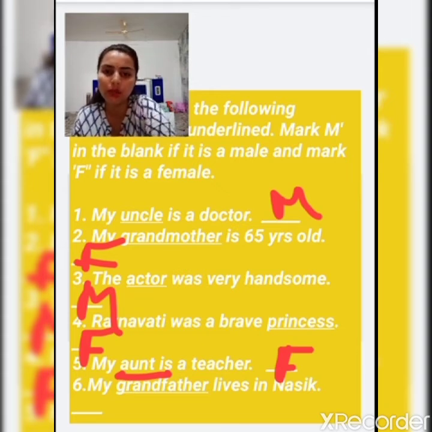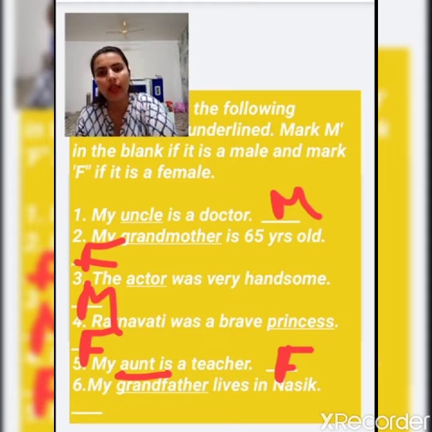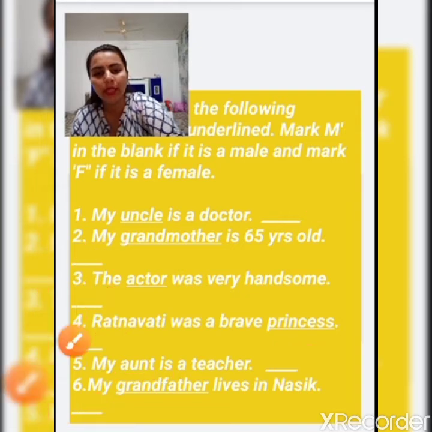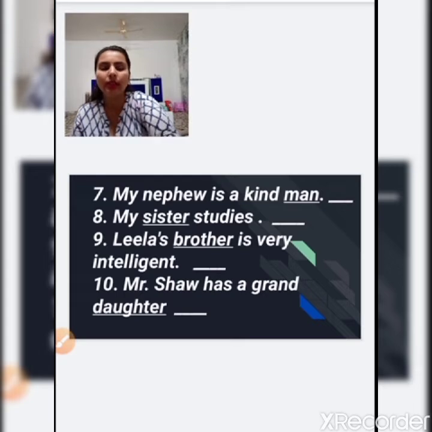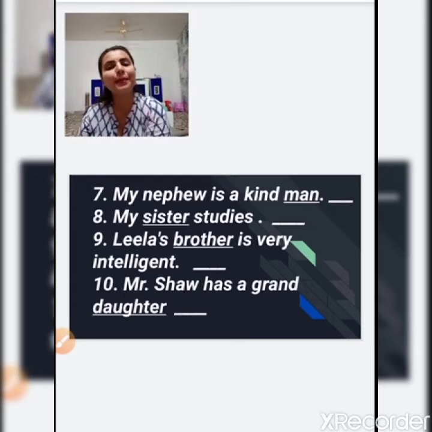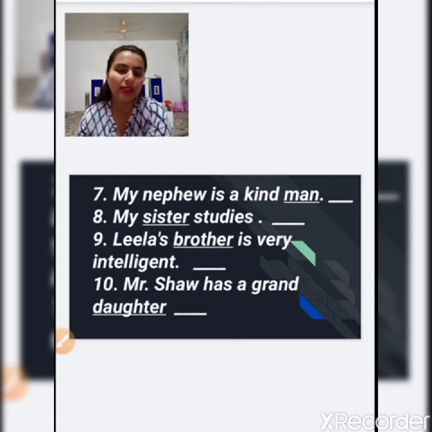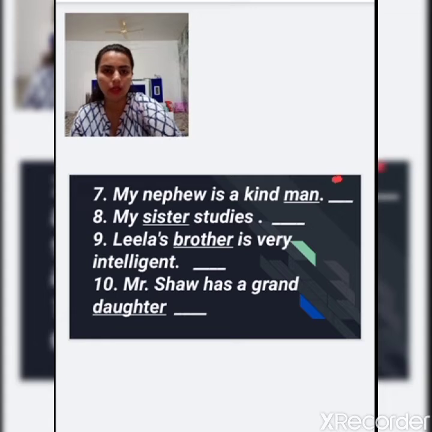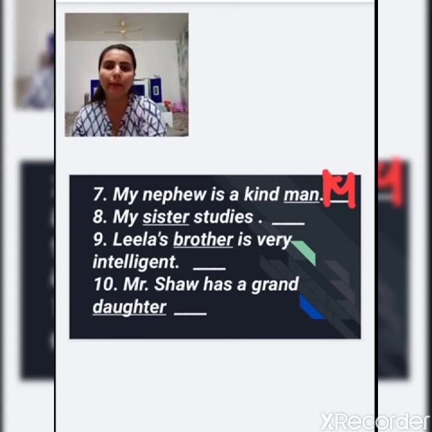And the next is my grandfather lives in Nasik, and the underlined word is grandfather. What does grandfather show us? Grandfather denotes that we are talking about a male. So we write M for the male. Now see the next. Next is my nephew is a kind man, and the underlined word is man. And what does man show us? Man shows us that we are talking about a male. So here we write M for the male.